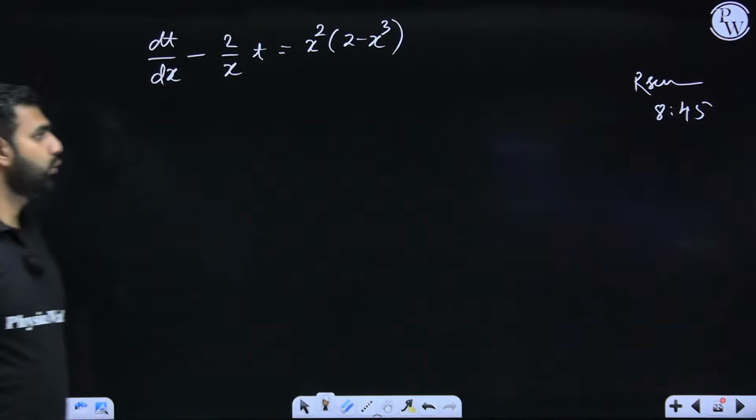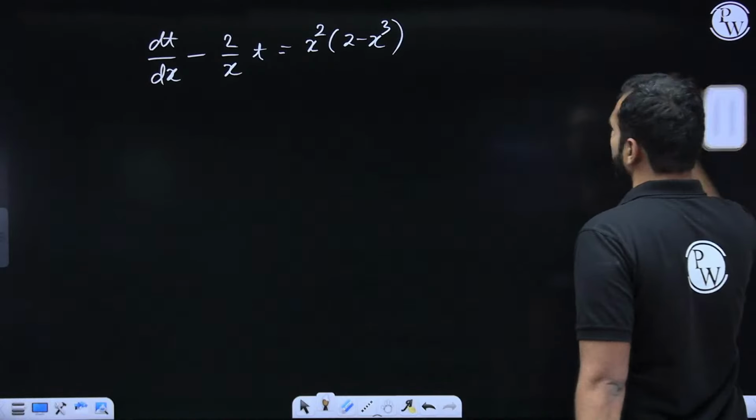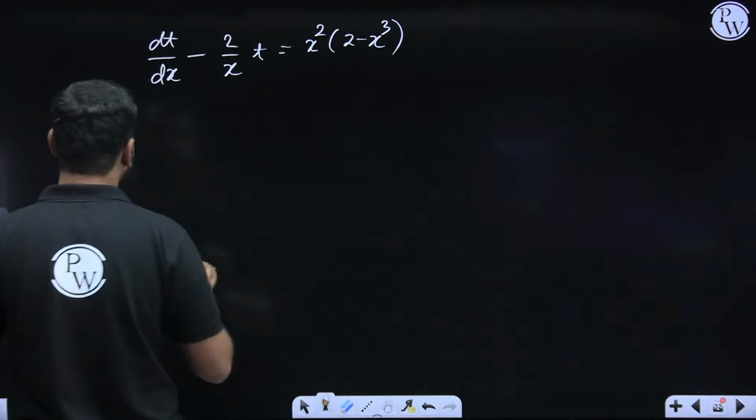All right, students, so we are resuming right now. Let's complete this question. We'll find the integrating factor. How do we find the integrating factor?